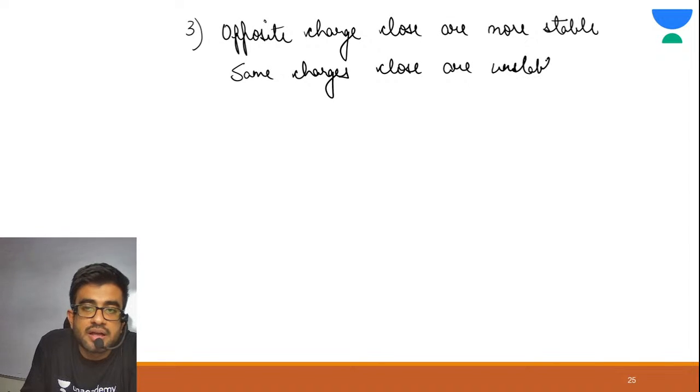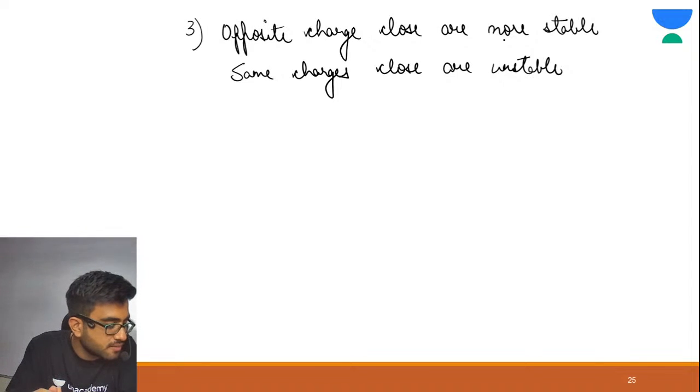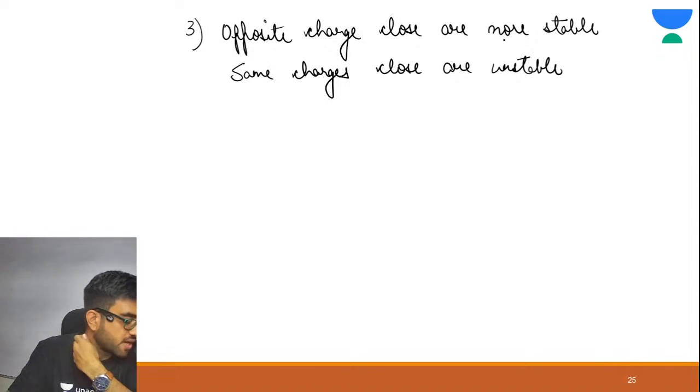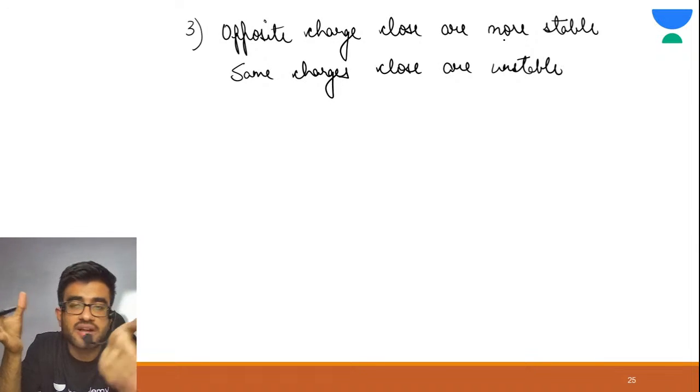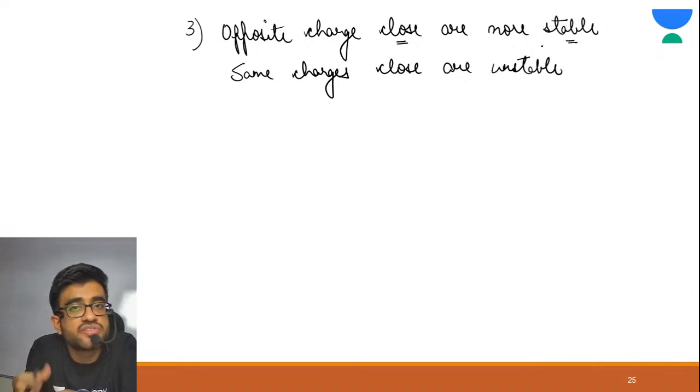Like we say, opposite charges are what? They attract each other. Yes, Munzir. Yes, Santosh. Fantastic. See, opposite charges attract each other. That's why if opposite charges are close to each other, they are more stable. And same charges repel, so if they are close, they are unstable.